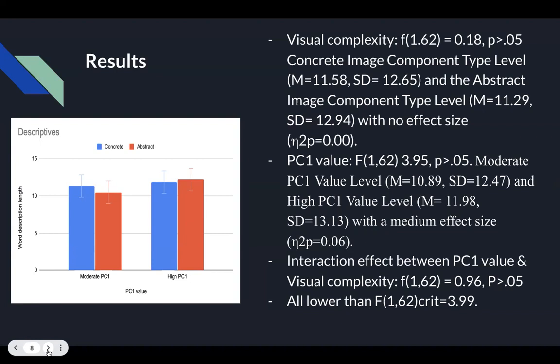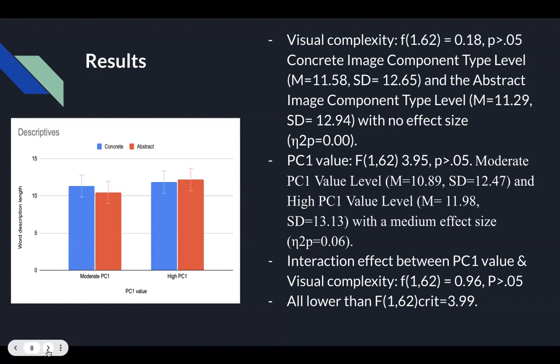For the PC1 value main effect, there is an F ratio of F(1, 62) equals 3.95, where p is larger than 0.05, with the low PC1 value level coming with a mean of 10.89 and a standard deviation of 12.47, and the high PC1 value level coming with a mean of 11.98 and standard deviation of 13.13, with a medium effect size of 0.06.